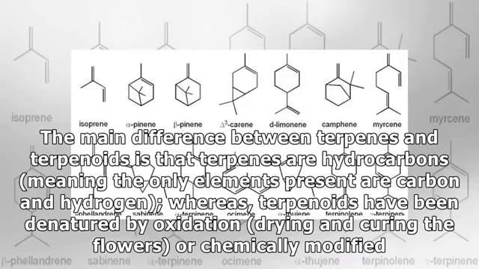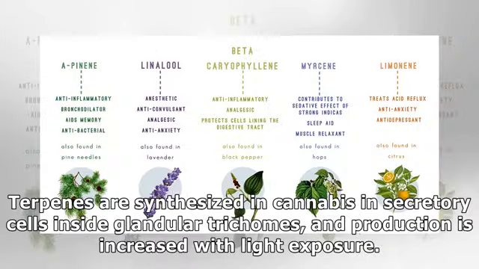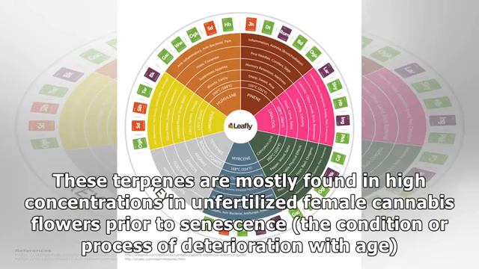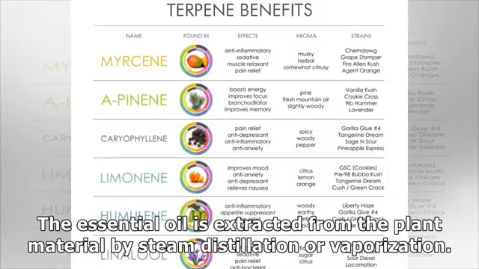The main difference between terpenes and terpenoids is that terpenes are hydrocarbons, meaning the only elements present are carbon and hydrogen, whereas terpenoids have been denatured by oxidation, drying and curing the flowers, or chemically modified. Terpenes are synthesized in cannabis in secretory cells inside glandular trichomes, and production is increased with light exposure. These terpenes are mostly found in high concentrations in unfertilized female cannabis flowers prior to senescence, the condition or process of deterioration with age.